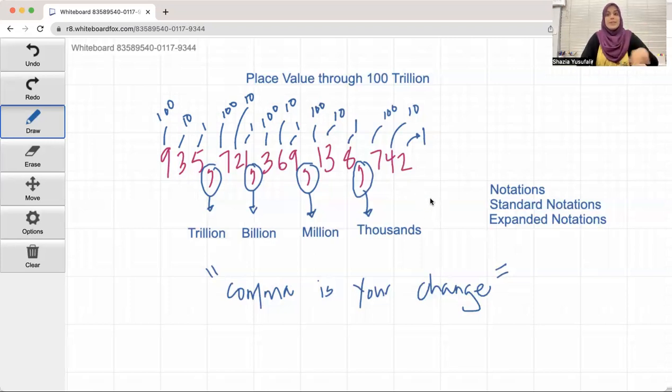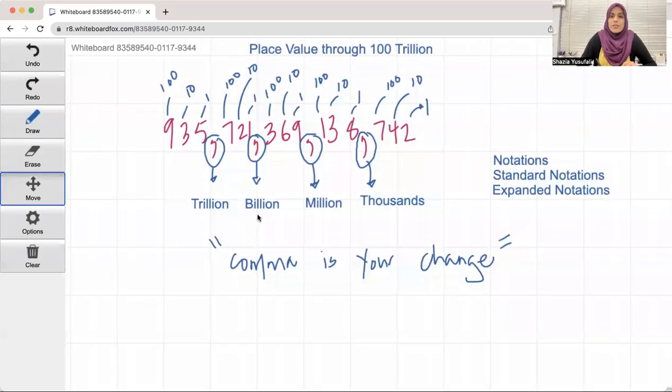I need a breather for this. That's a huge number. But did you see how easy it was as soon as I used the comma to give me the change? So the first comma gives you 1,000, second comma 1,000,000, third comma 1,000,000,000, and fourth comma 1,000,000,000,000. So use the commas to give you the change, okay?